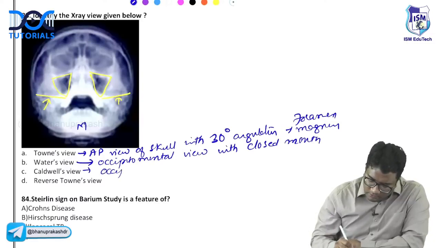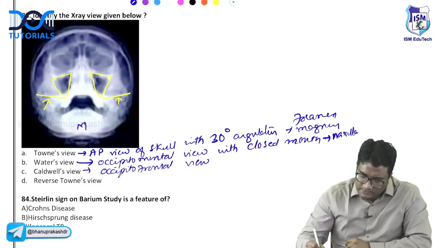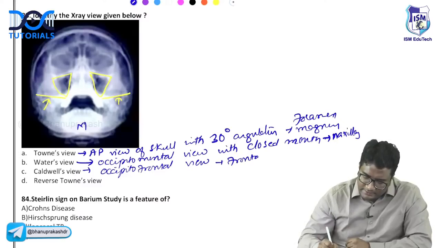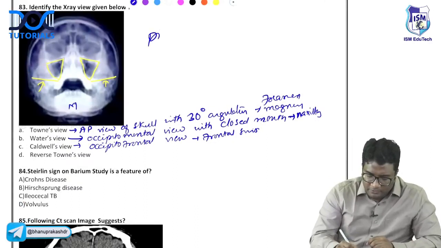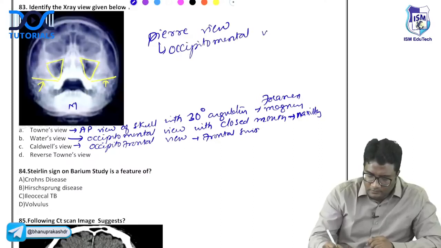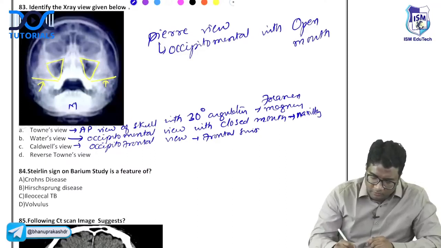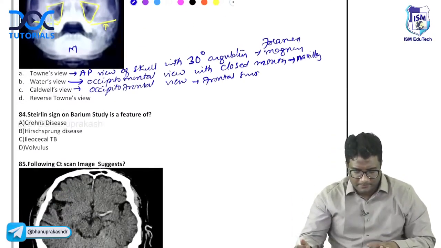Caldwell view is occipitofrontal, right? So Waters view is for the maxillary sinus, we all know this, and Caldwell is for the frontal sinus. Right? Remember this. And Perry view is there. This is occipitomental with open mouth. So remember, open P. Open mouth is Perry view, closed mouth is Waters view.